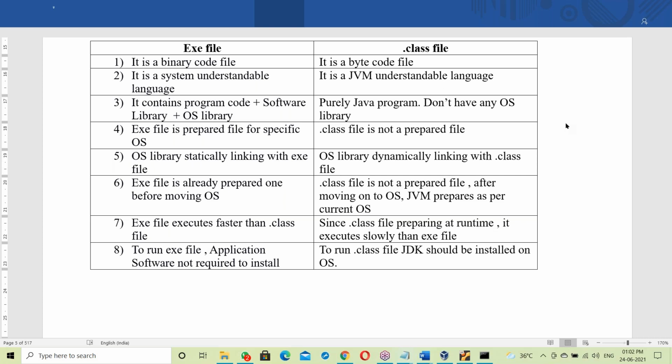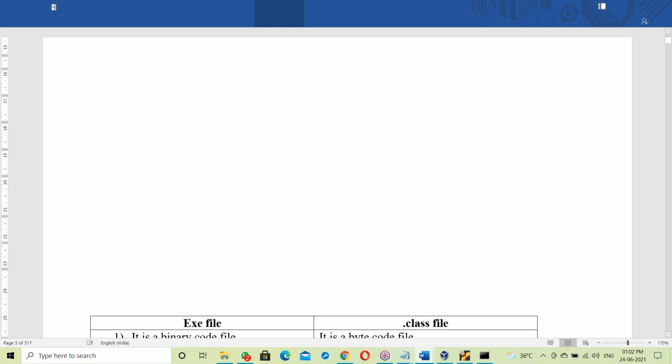The Python script also links to the OS at runtime. So Python is also independent of the OS. Python is not OS dependent, because a Python file doesn't have any OS library. So this is about platform independence. That's how Java made us platform independent. Okay, right? Next.